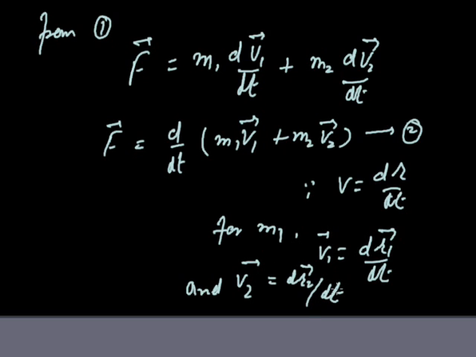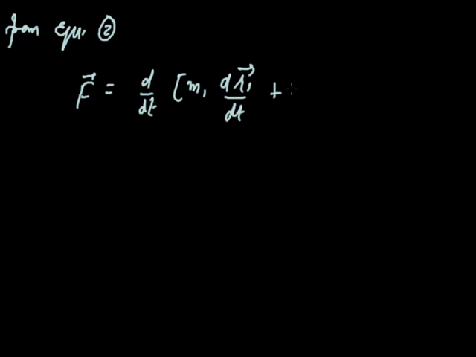On putting these values in the second equation, F will be d upon dt of m1 dr1 upon dt plus m2 dr2 upon dt.